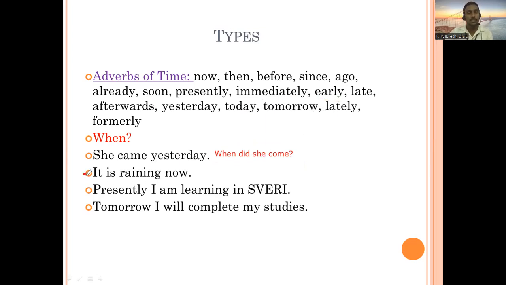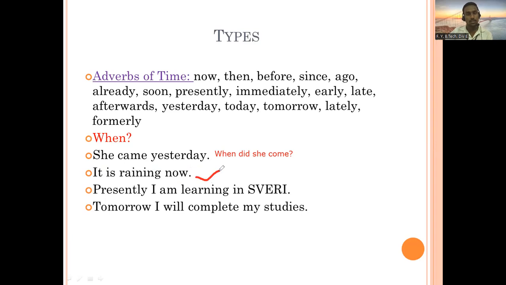So the second sentence, it is raining now. Which is the adverb of time here? Which word is the adverb of time? Now. Yes, that's right. She was late for the meeting. So the word late can be used here related with time.